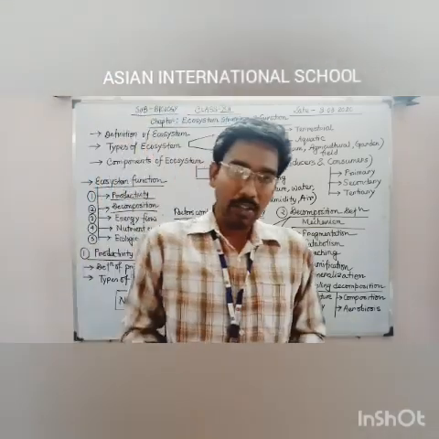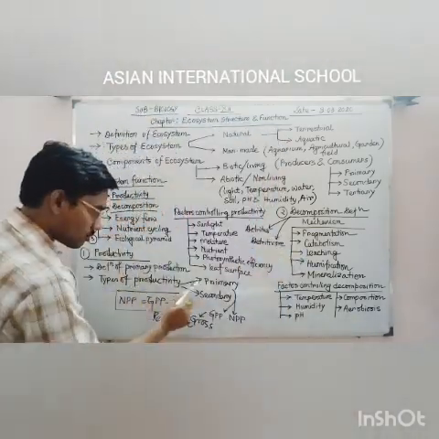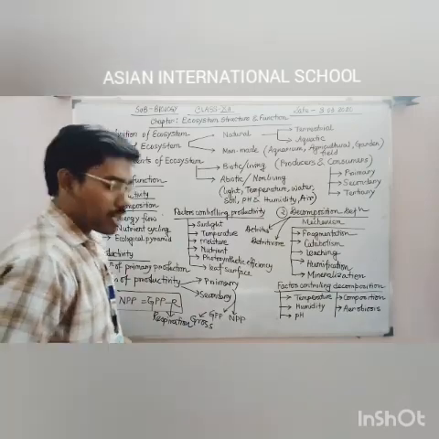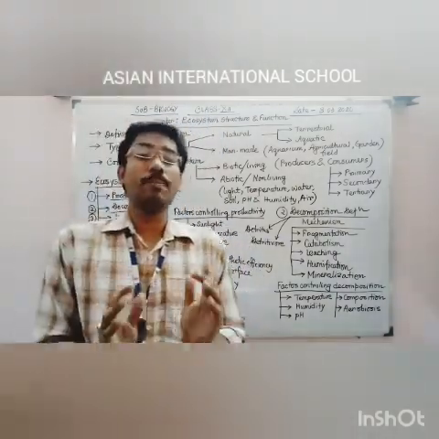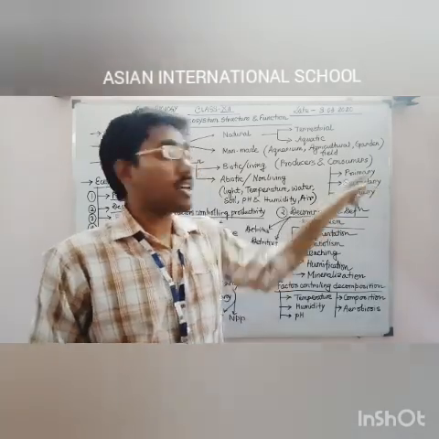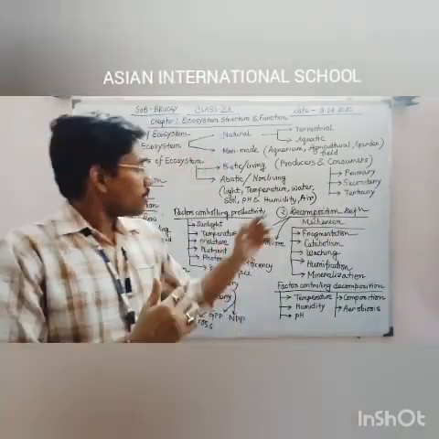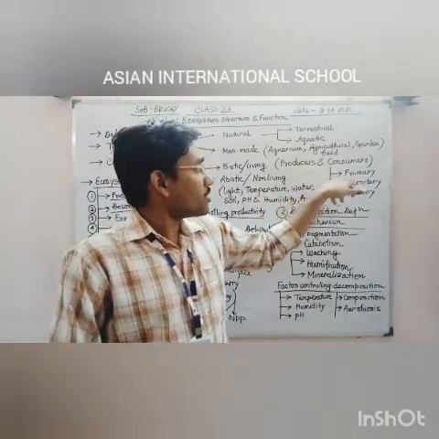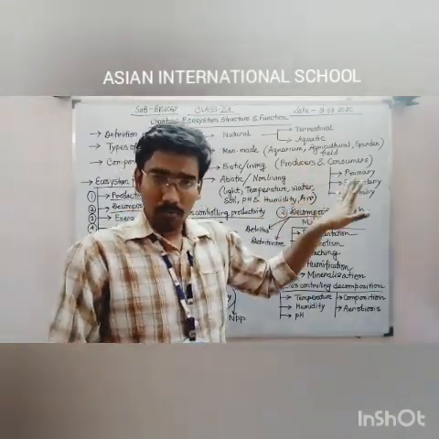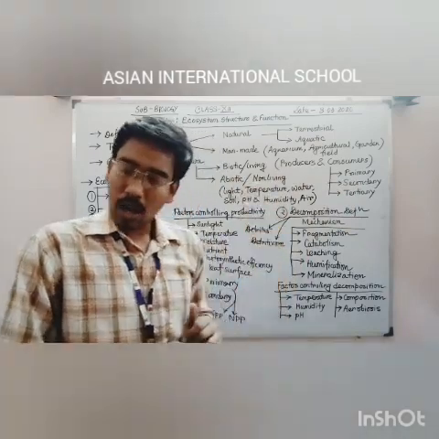What is secondary productivity? Because productivity is of two types. It is written primary and secondary. So what is secondary productivity? Secondary productivity is the type of productivity which is commonly produced by the primary consumer. Why? Primary productivity is produced by the producer. It is transferred to the primary consumer as NPP, that is net primary productivity.